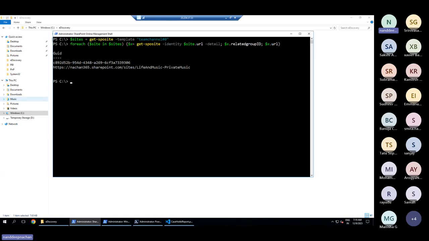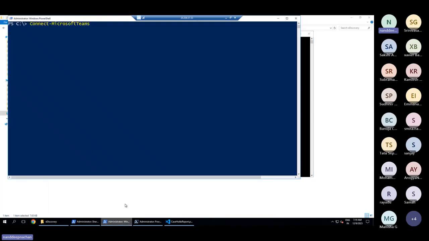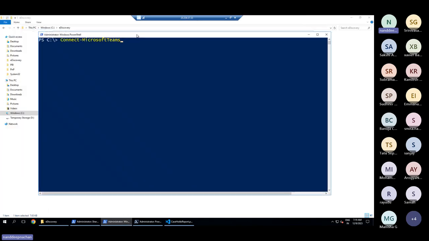In that case, we need to use a module available from PowerShell, which is Microsoft Teams. I already have that module installed. The name of that is MicrosoftTeams. You can just run the command Install-Module and specify MicrosoftTeams, and you can install that module. Next, once you install the module, you need to connect to Microsoft Teams. For that, simply use the command Connect-MicrosoftTeams.